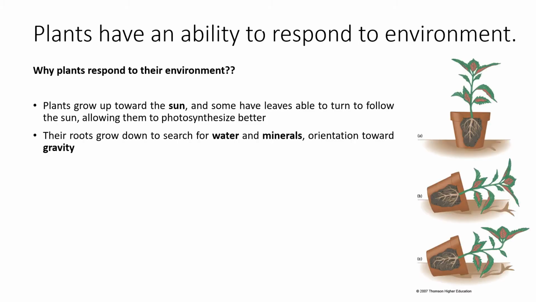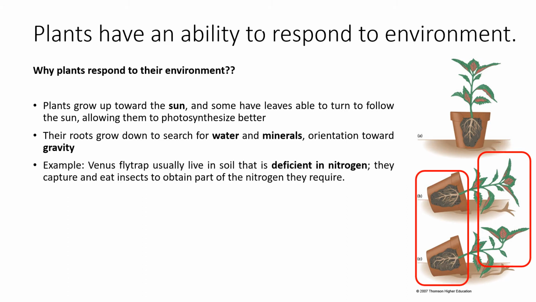Let's see an example as depicted in the picture. Plants need to do photosynthesis. They need sun and they need water to survive. So the shoot of the plant will move towards the sun. Meanwhile, the roots of the plants will move down to search for water and minerals. So you can see how the root and the shoot respond to the environment, which is the sun and the water.